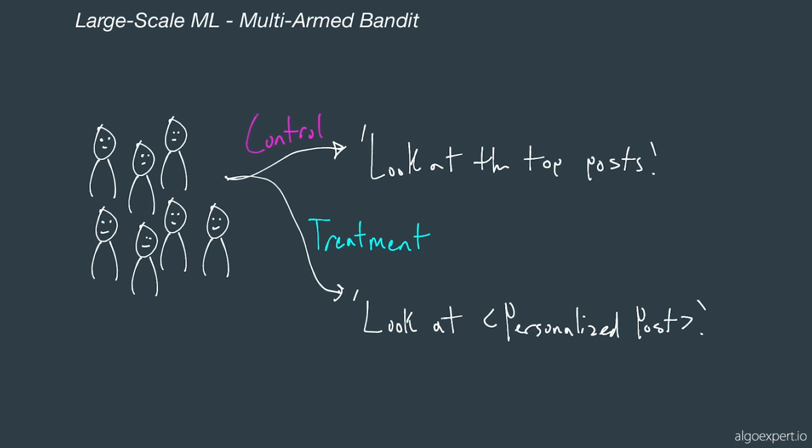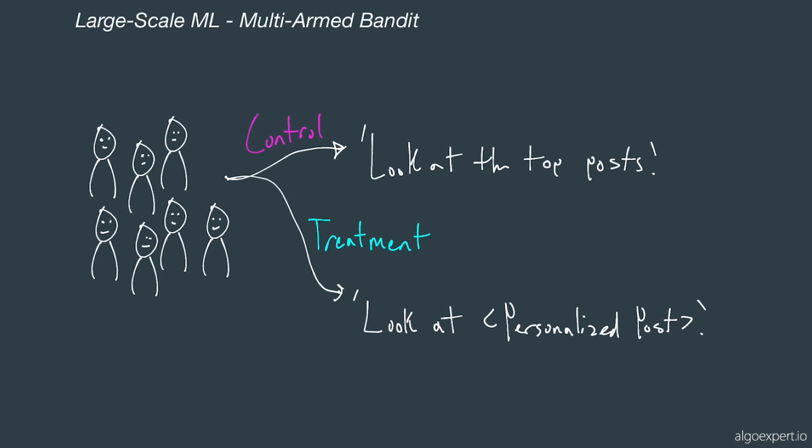So in the similar way that we've talked about before, we can have an experiment where we have some control experience and we have some treatment experience. The control experience could be that we're sending out push notifications which recommend that users look at the top posts of a particular app. Now for the treatment group, we hypothesize that sending push notifications, which recommend personalized posts, will have a higher probability of being clicked on.